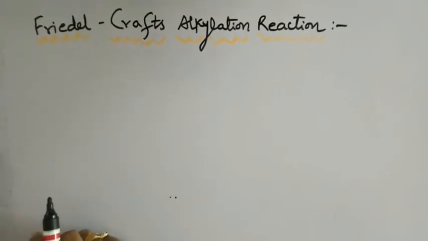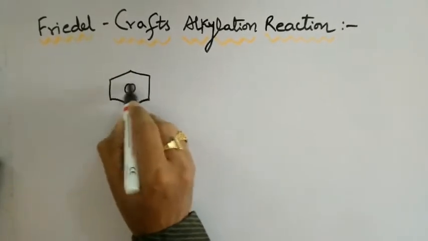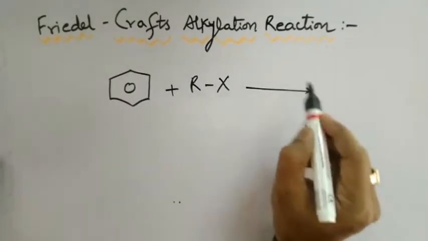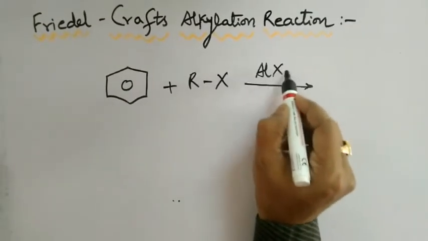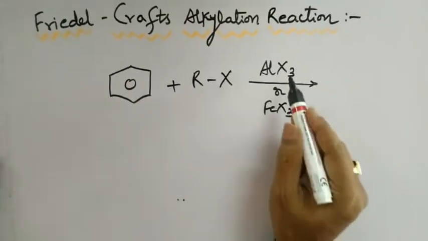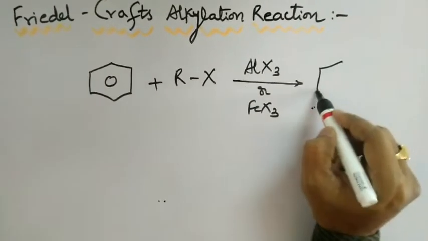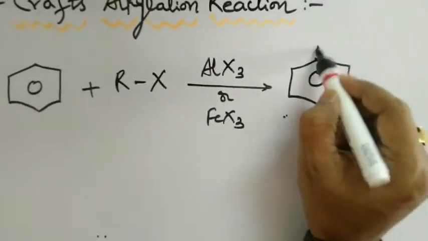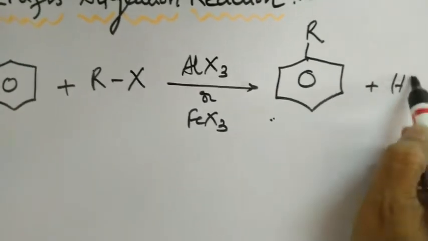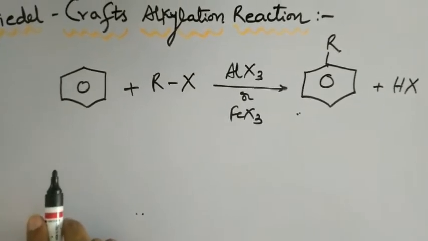In Friedel-Crafts alkylation reaction, benzene is made to react with an alkyl halide, namely RX, in the presence of AlX3 or FeX3. AlX3 or FeX3 will be serving as a Lewis acid. Then the final product obtained is alkyl benzene, with the elimination of HX. So this reaction is referred to as Friedel-Crafts alkylation reaction.